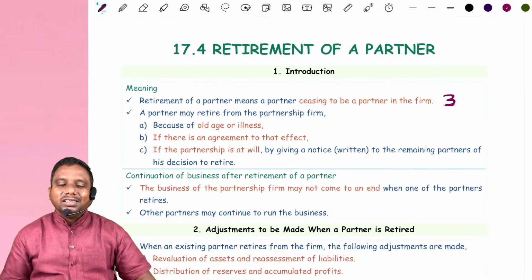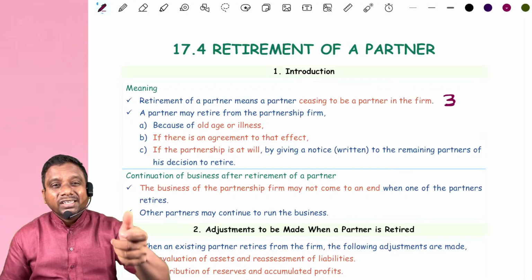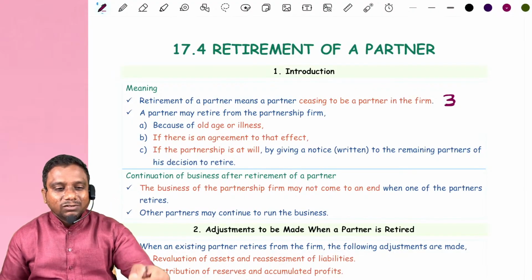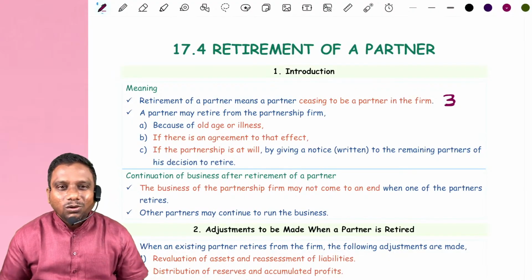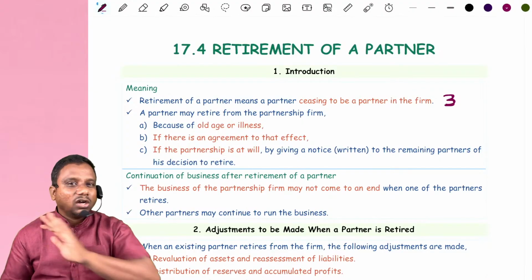Sir, when a partner retires, then we distribute some sweets and we do some felicitation to him, all those things. No, we are not going to discuss all those things.